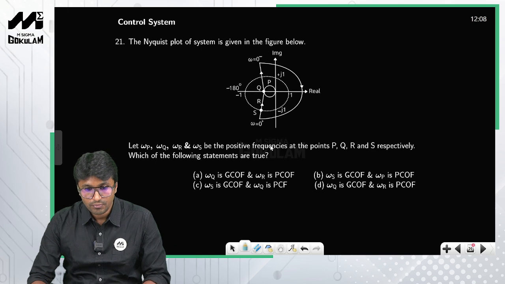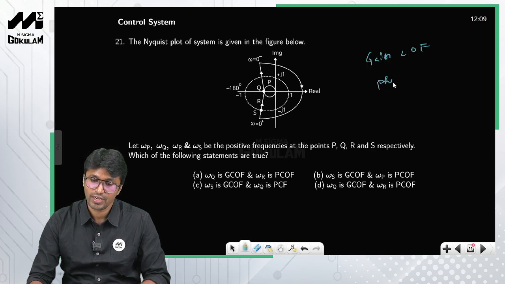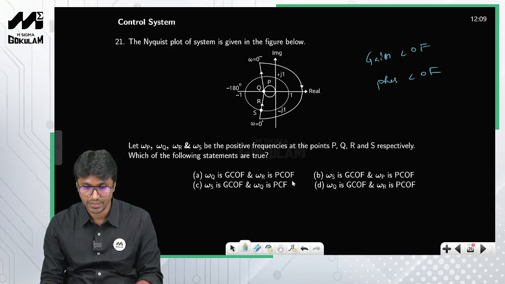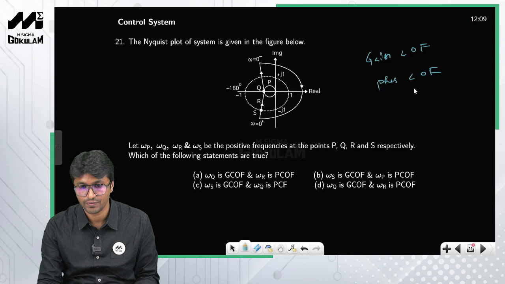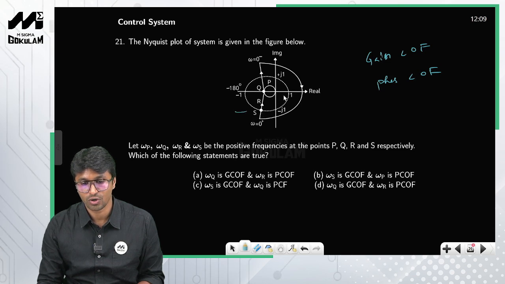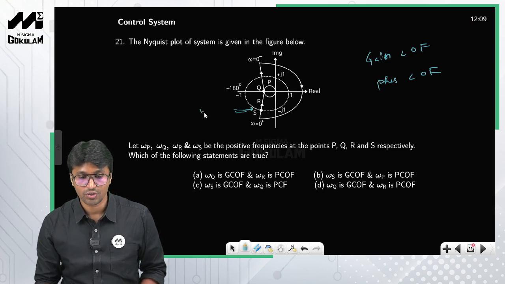Now he is asking you to identify the gain crossover frequency and phase crossover frequency. That is what they mean by GCOF and PCOF, right? So the frequency at which the plot passes through this unit circle, which is shown with a dotted line, is nothing but the gain crossover frequency, right?